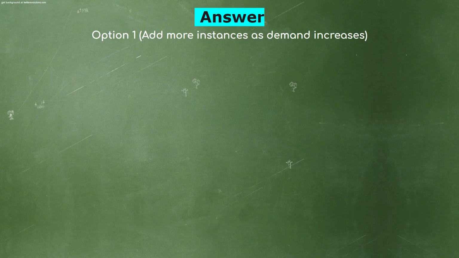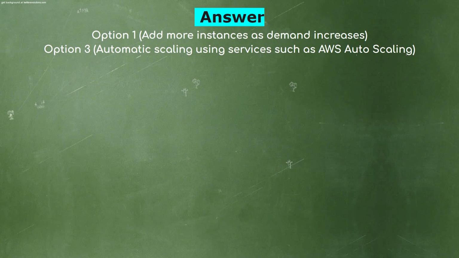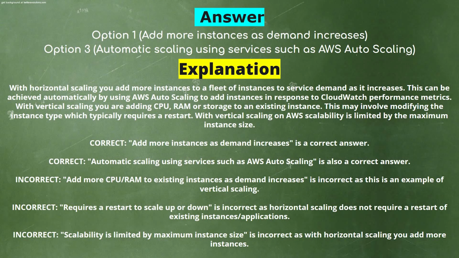Add more instances as demand increases. And option 3, automatic scaling using services such as AWS Autoscaling. Explanation. With horizontal scaling, you add more instances to a fleet of instances to service demand as it increases. This can be achieved automatically by using AWS Autoscaling to add instances in response to CloudWatch performance metrics.